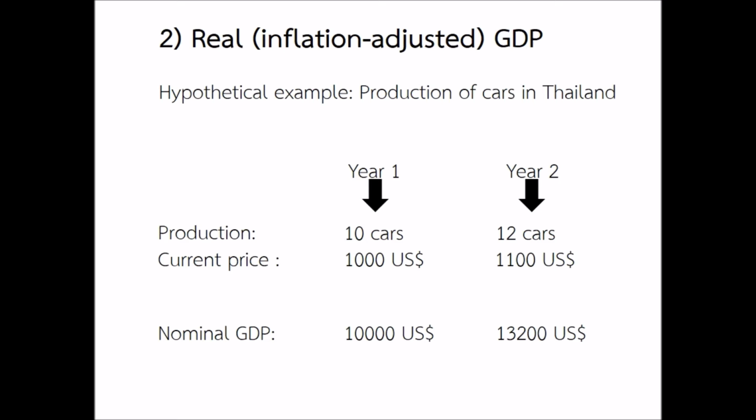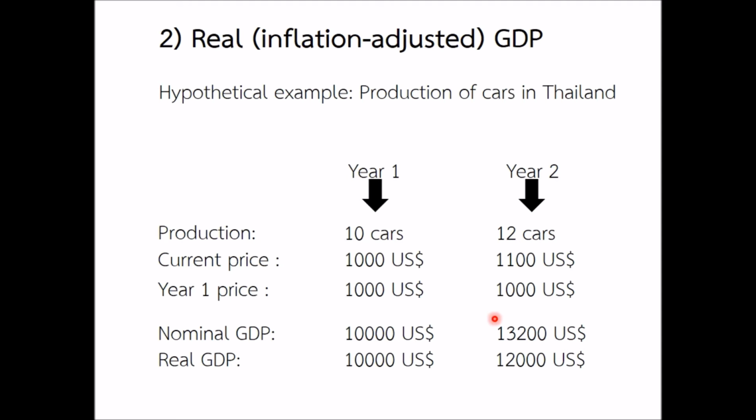And the solution is to use the price for one car in year 1 for calculating GDP in both years. So for year 1 we use $1,000, and also for year 2 we use $1,000. What is the effect of that on nominal GDP? I'm sorry, on real GDP, because now we are calculating real GDP because we have adjusted for this inflation. In our calculation there is no price effect anymore because the price is constant over time.